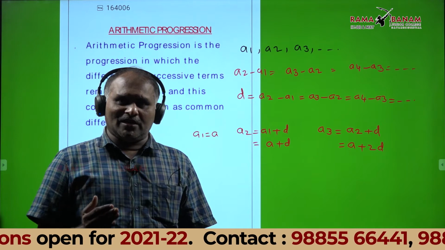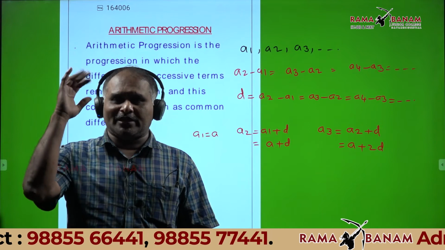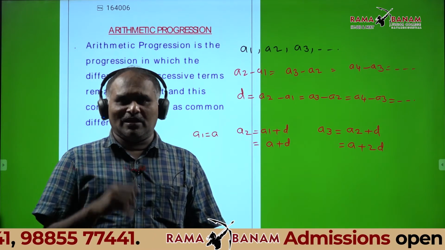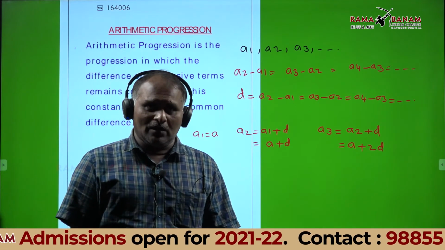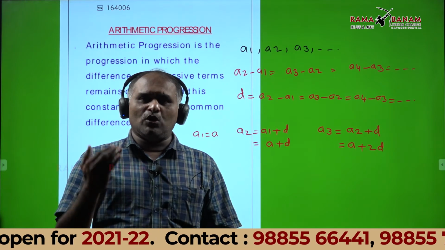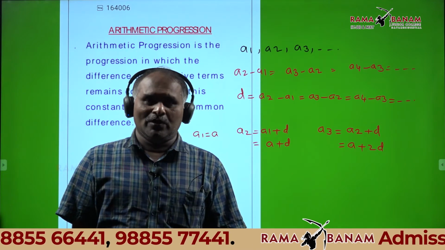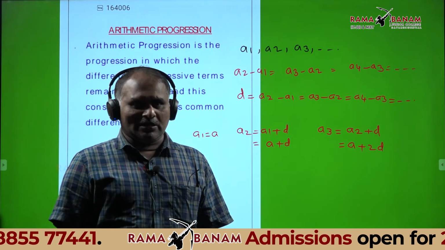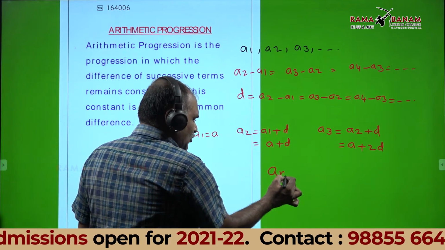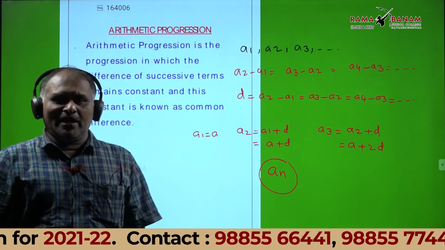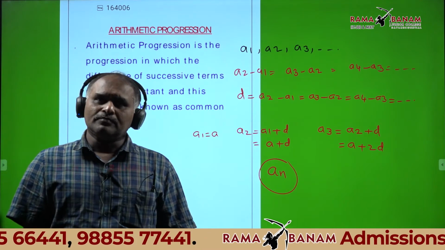You can calculate one by one like this. But suppose the 1000th term is asked; calculating one by one is not possible, it gives some big value. How can we find it? Therefore, you can use the general term. The general term is denoted as AN. Do you understand? Yes, sir.